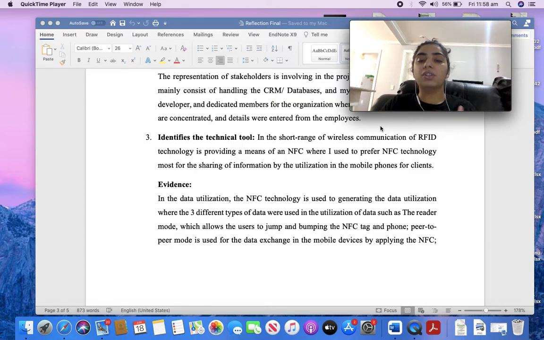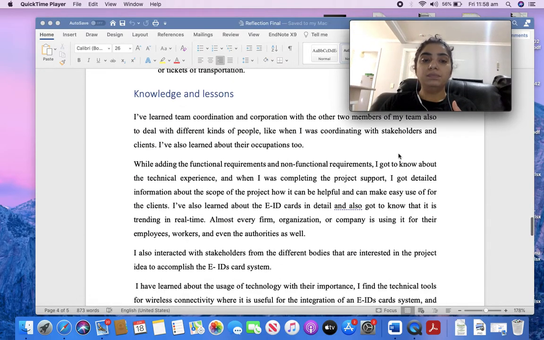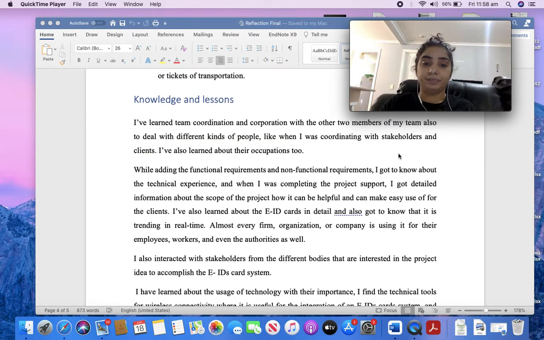NFC technology is used to generate the data, where three different types of data were used in the utilization data, such as the reader mode, which allows the user to read the NFC tag, and phone peer-to-peer mode, which is used to exchange data between mobile devices by applying NFC. Knowledge and lesson: so this is the evidence and the contribution and what I have learned from the project.